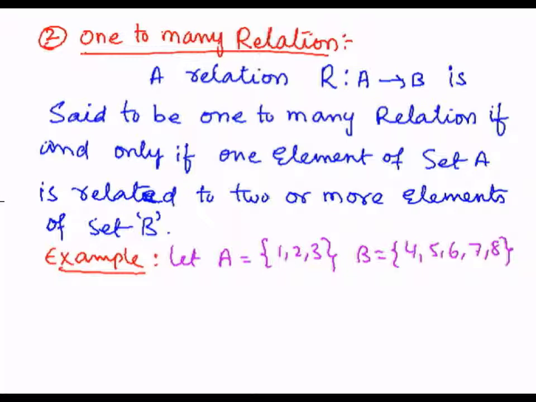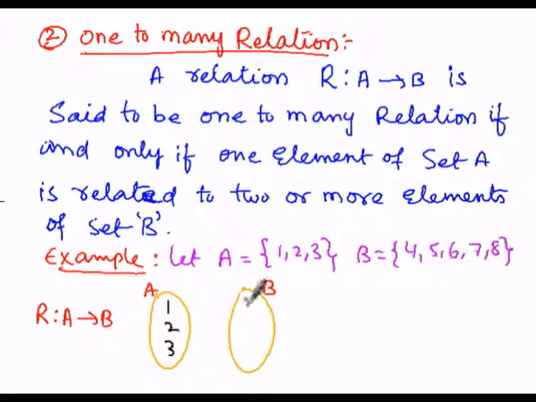As per the diagram, this is the first set and this is the second set, and the relation is from A into B. The elements of the first set are 1, 2, 3, and the second set elements are 4, 5, 6, 7 and 8.